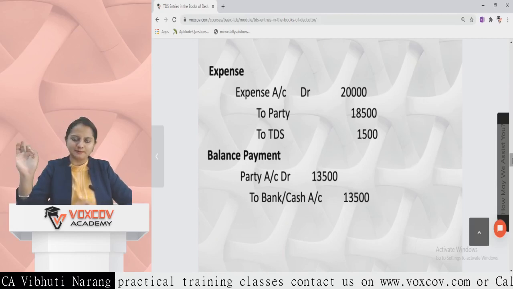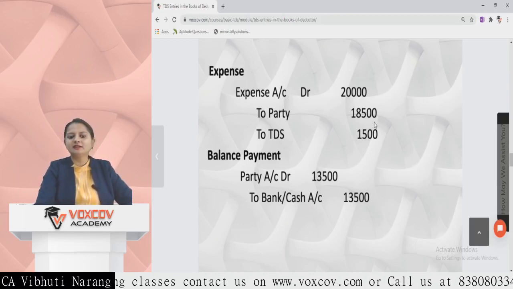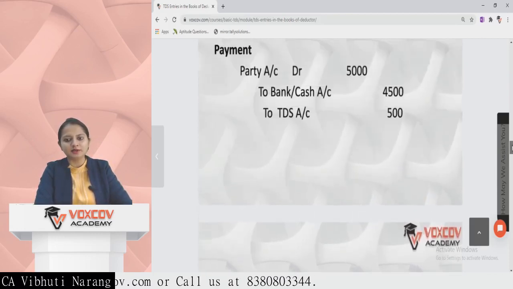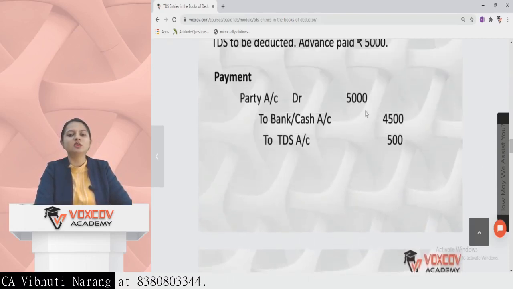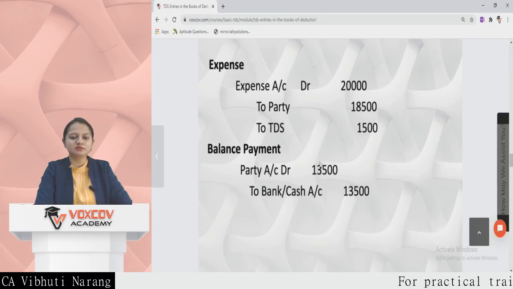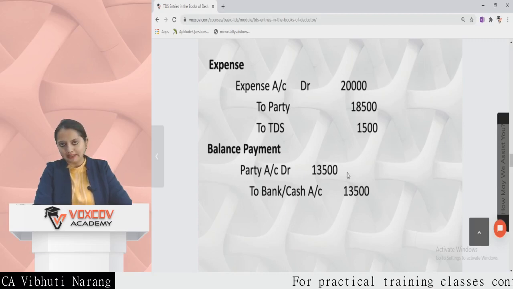paid to the party. Now party is getting credited by 18,500 and party already debited, means the payment of 5,000 is already done to the party. So we have to pay a balance amount of 13,500 to the party.